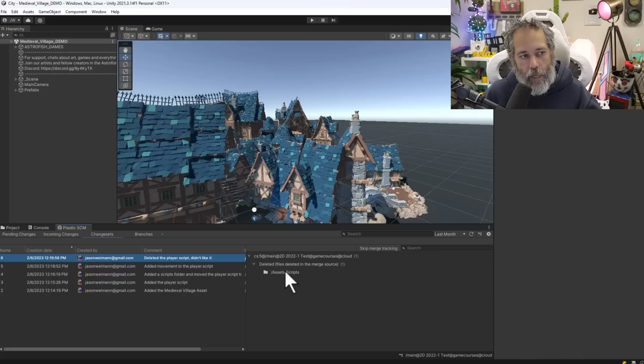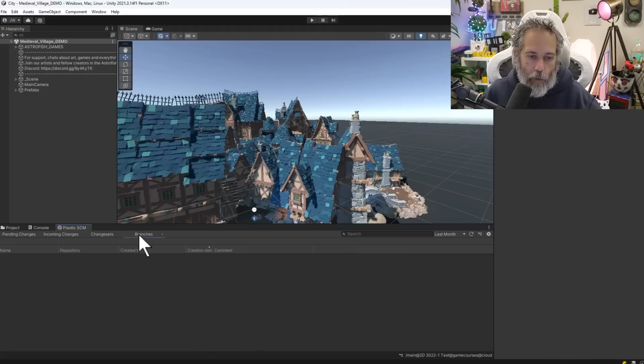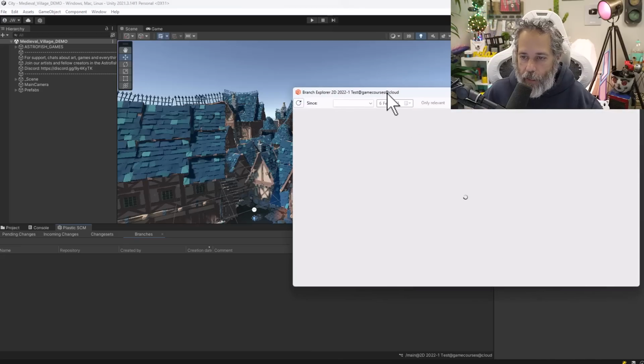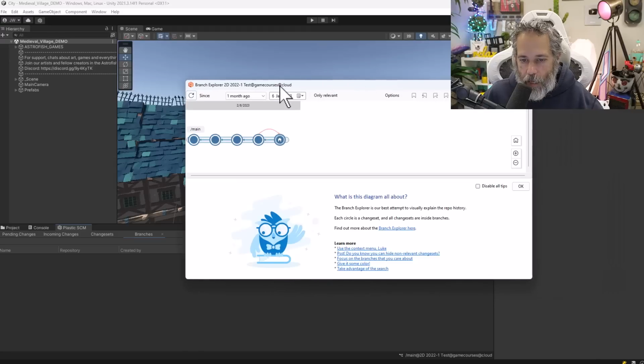Now, let's say that I wanted to experiment a little bit more. Maybe I want to build something in my game, but I'm not sure that it's something that I want to keep in it. Maybe that player script, or maybe it's like an enemy script. One thing I can do is go to the branches option. In the branches section, I can create a new branch, but I can't do it from, well, let's see. If I hit the button here, get branches, branch explorer. There we go. This will pop up the Plastic SCM branch explorer.